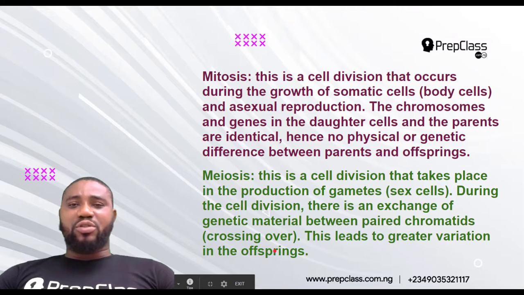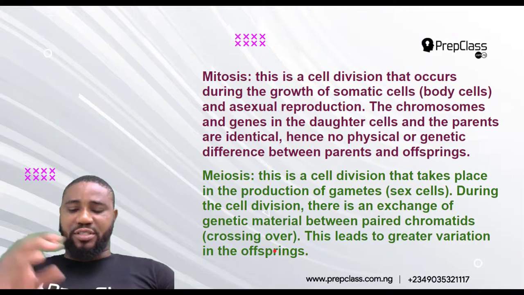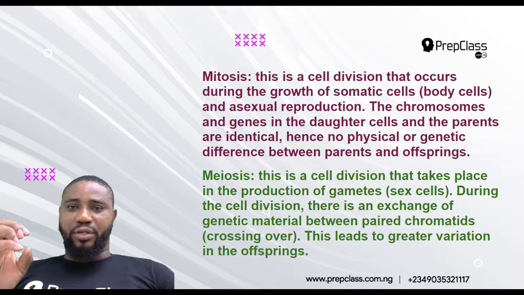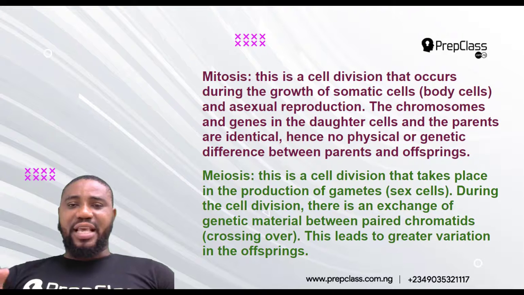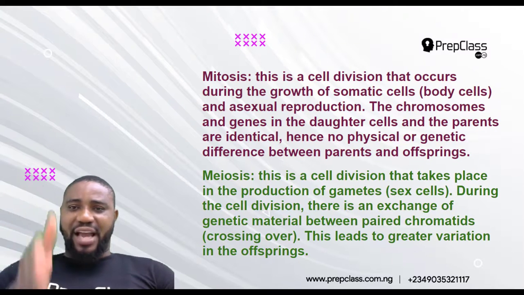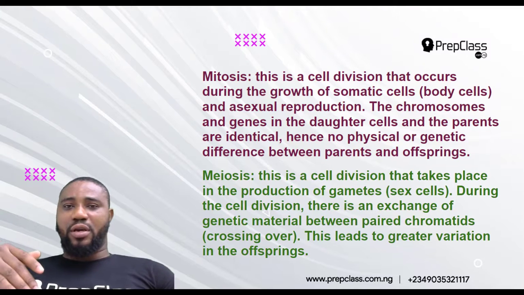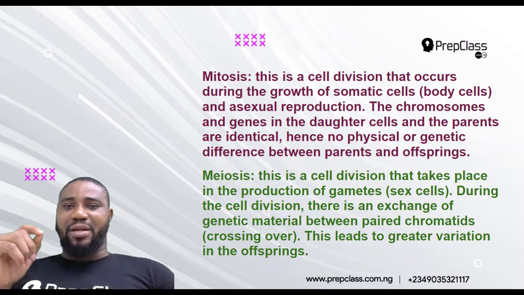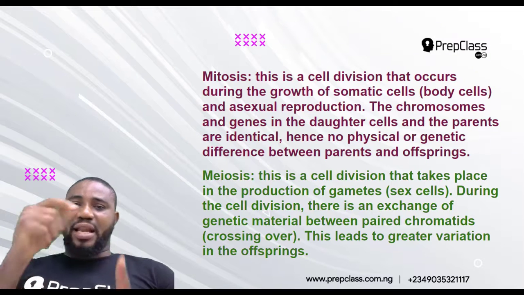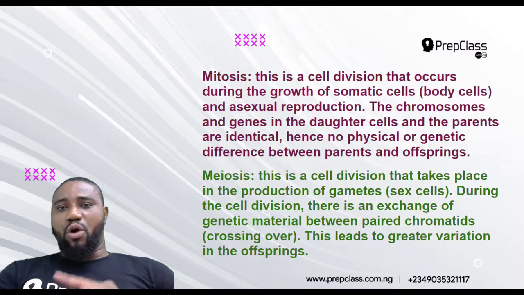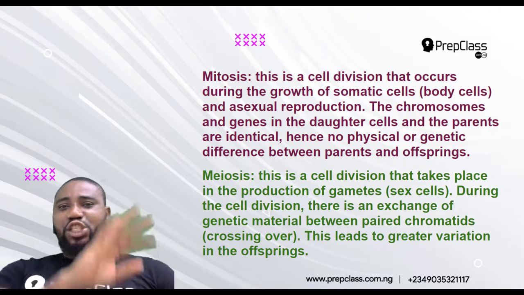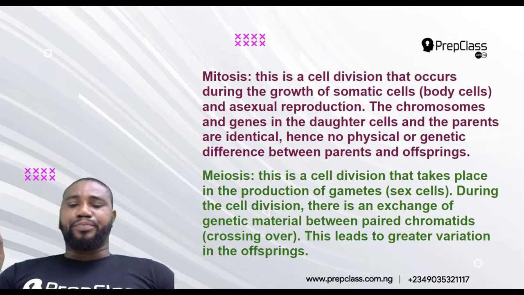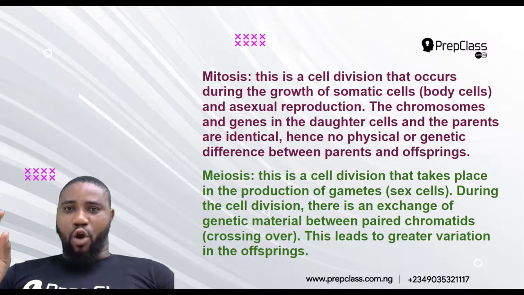Now, in mitosis, cell division is just one. The cell will just divide into two. Are you following? Whereby this content and this content look alike. But in meiosis, the cell practices two kinds of division. It will divide this way and divide this way. And during that division, there is usually exchange of genetic material. One chromosome will stay here, another chromosome will stay there. So there's a shift in this genetic material or chromosome.